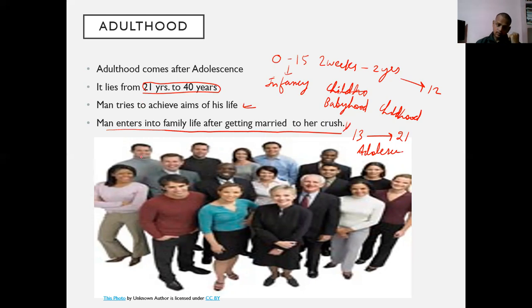You can see here, this picture looks like corporate company employees. They are very much happy. They're full of energy. They have attained their aims of life, and they are married and living a happy life.